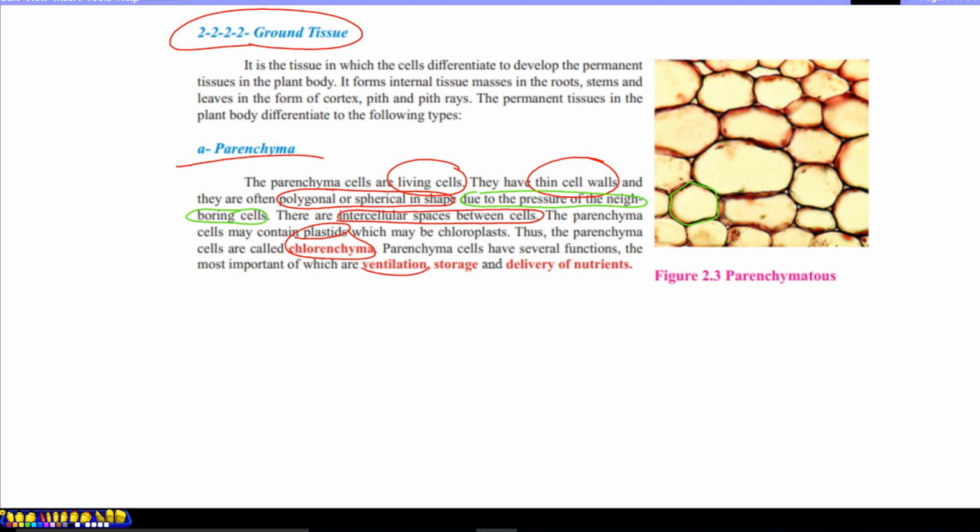air circulation in the plant body, in leaves; storage of material, like storage of food in carrots or fruits or different parts of plants; and delivery of nutrients, the transporting over short distances of nutrients produced in photosynthesis, are provided by parenchyma tissue. The points which I signed are needed to compare the parenchyma with other types of ground tissue.